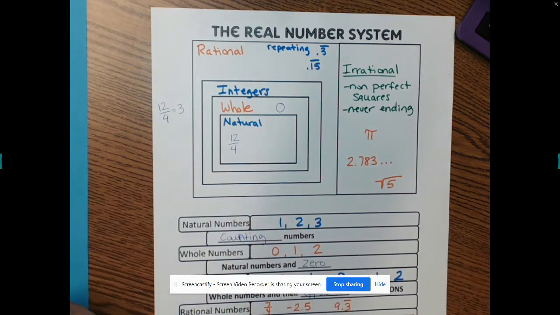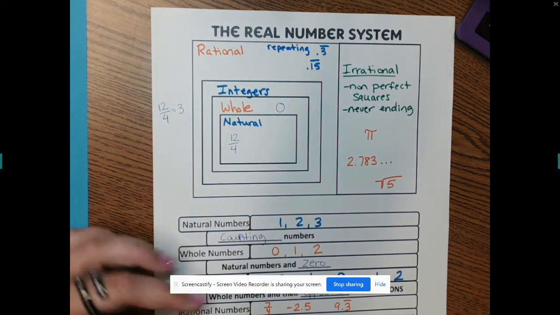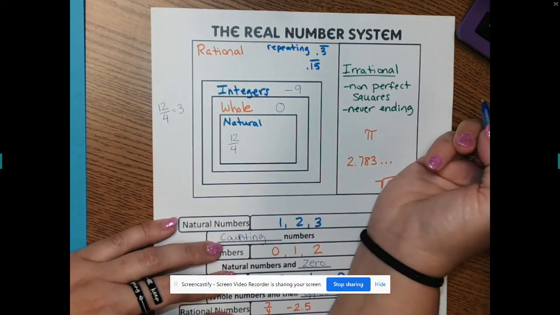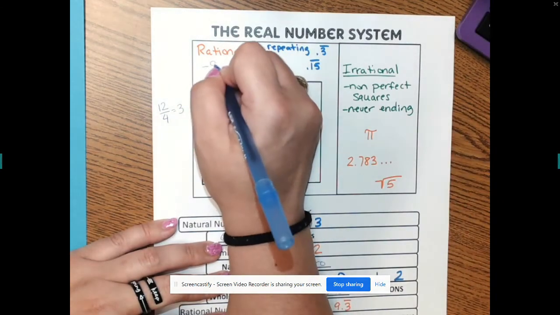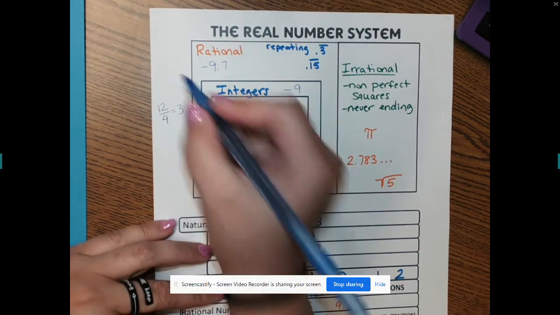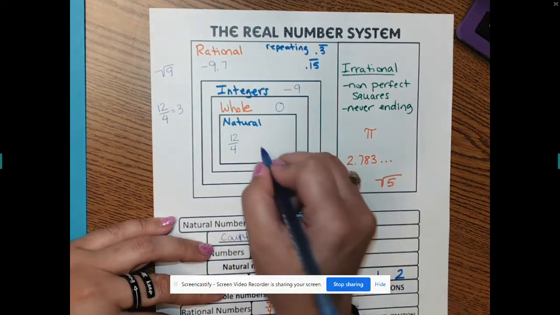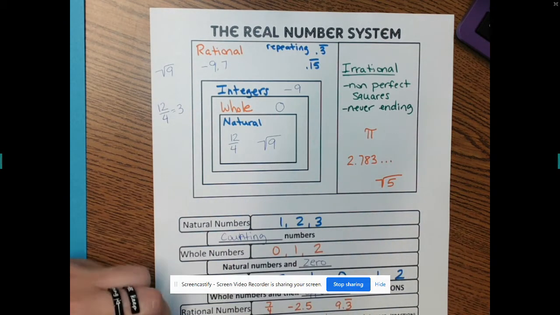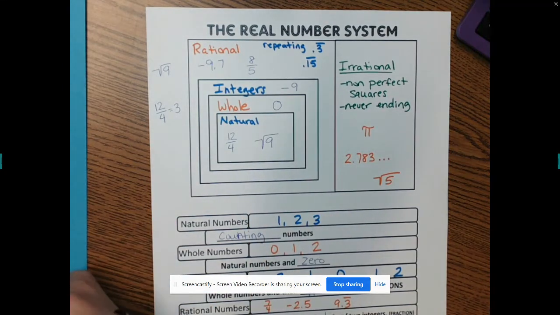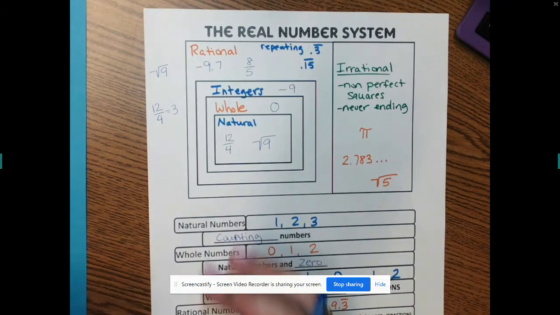Okay. Where would negative 9 go? Integer. Integers. Where would negative 9.7 go? Rational. Ooh, good. Didn't get anybody on that one. Where would the square root of 9 go? Natural. What is the square root of 9? 3. 3, so it would be natural. Where would 8 over 5 go? Rational. Rational, because is that an even number? No, when you divide it, it's going to have a decimal. Okay? Everybody okay with how to put things where they belong?